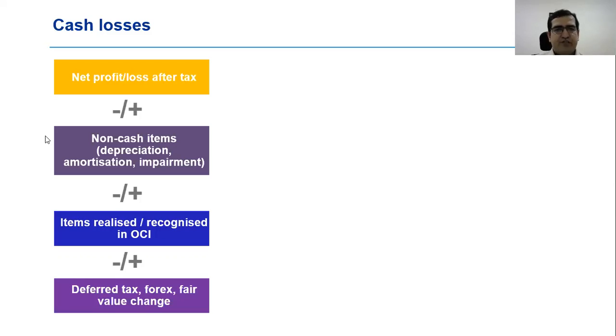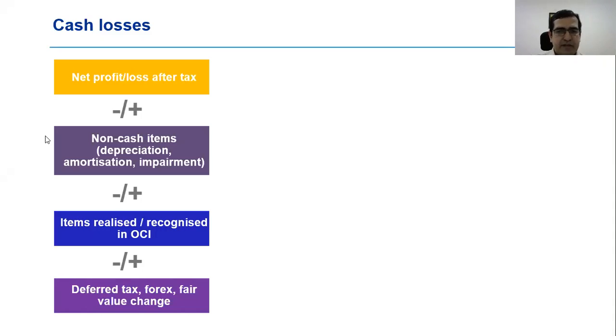Now, where the confusion arises is on two items. The first set of items are items that are unrealized in their nature but not non-cash. So for example, if there is a fair value change, while it is not a realized fair value change, one cannot automatically say it is non-cash, right? Because at the end of the day, when one sells this or when this is realized, it is realized in cash.